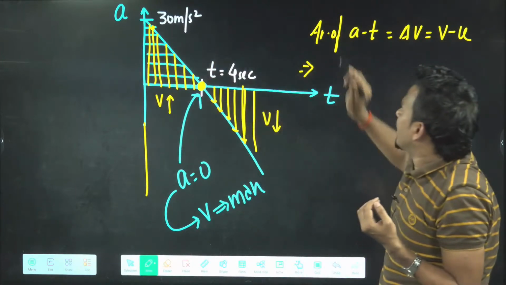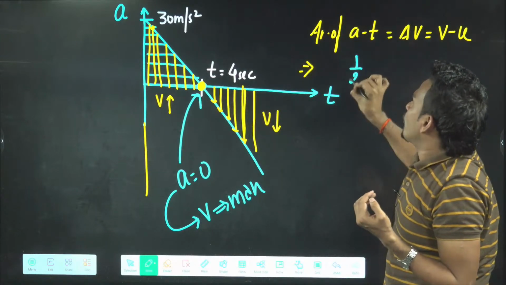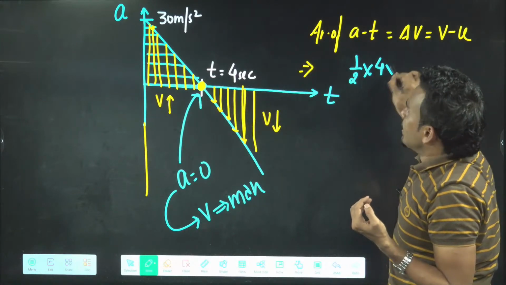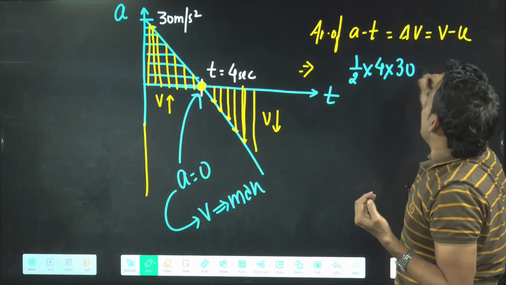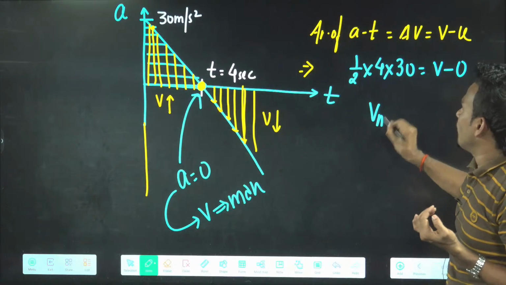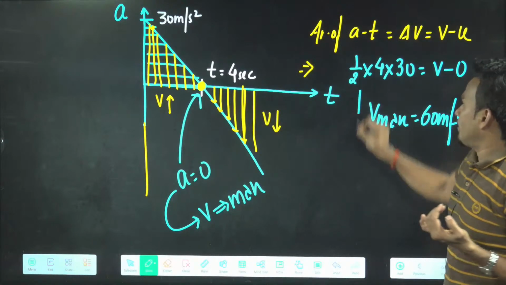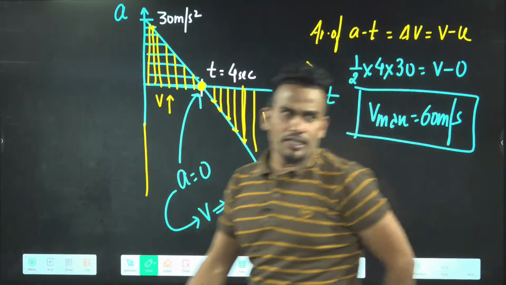Because we want maximum velocity, area will be half into base into height, that is 30. That will be equal to v minus u. It is said in the question it starts from rest. So maximum velocity will come 60 meter per second. Understood? Everyone got the idea?